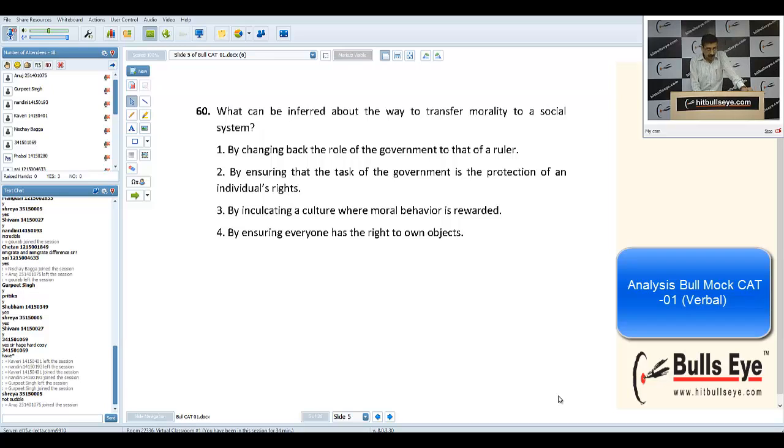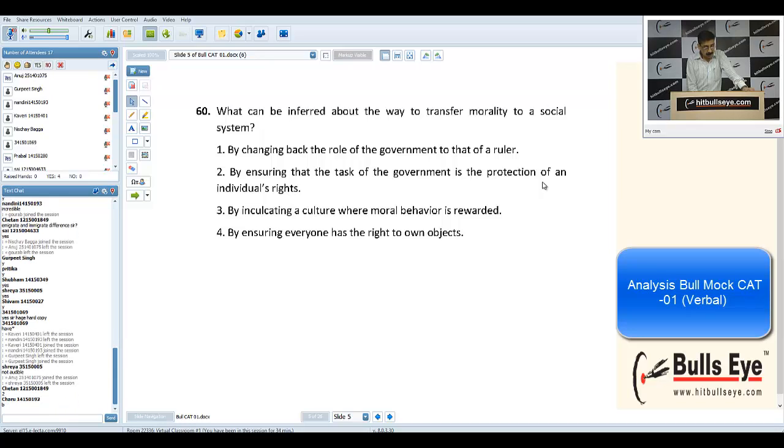So if I look at the last paragraph, so what was the answer? Okay, Shreya, now am I audible? Shreya, am I audible now? Just press yes if I am audible. So what was the answer to this particular question?